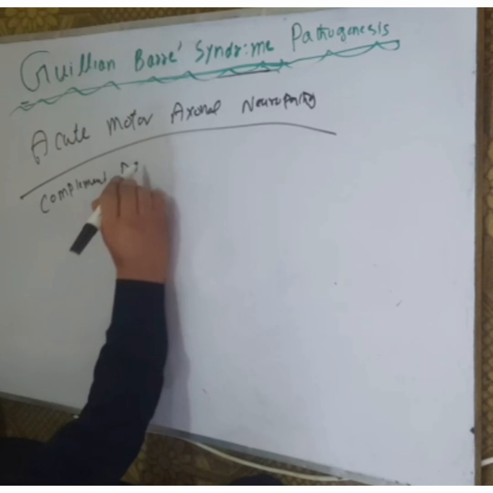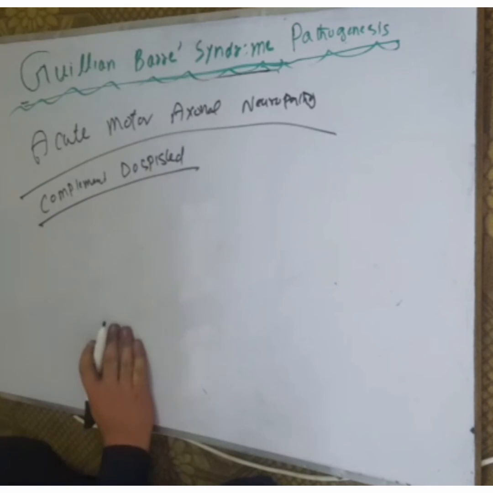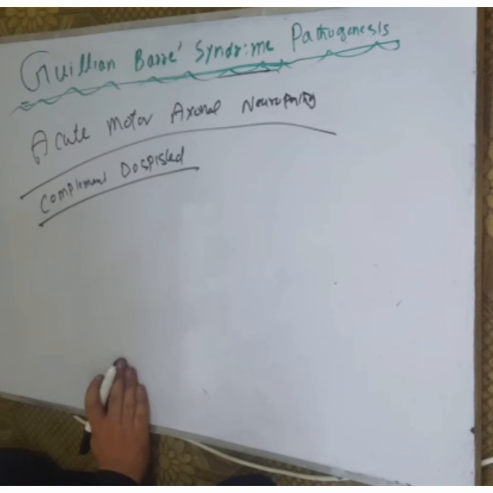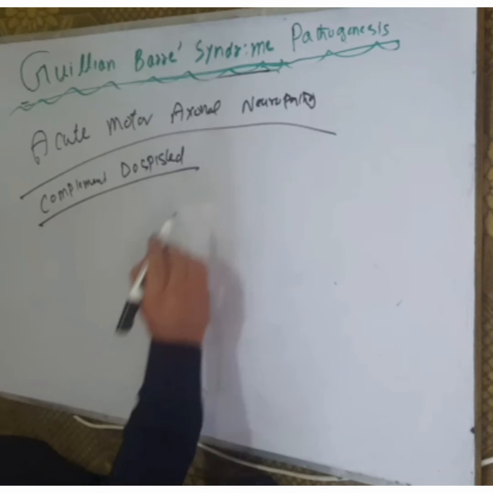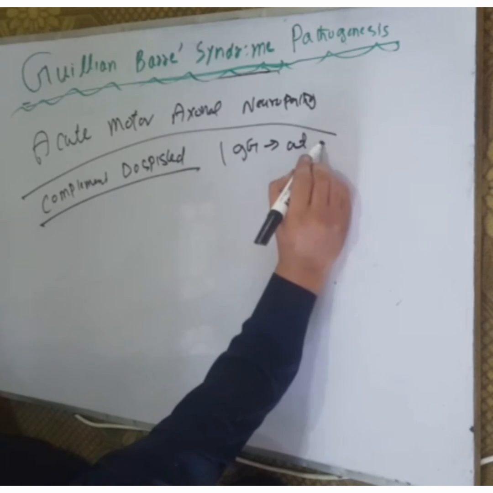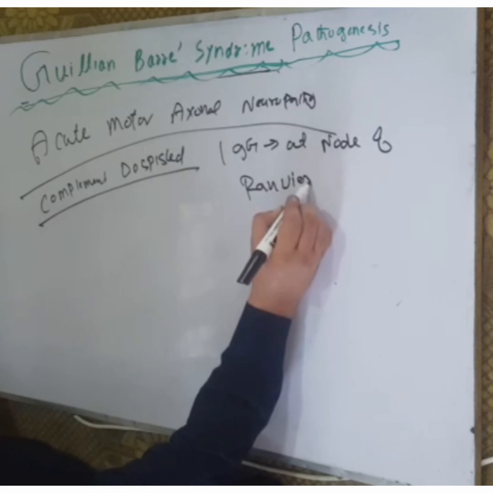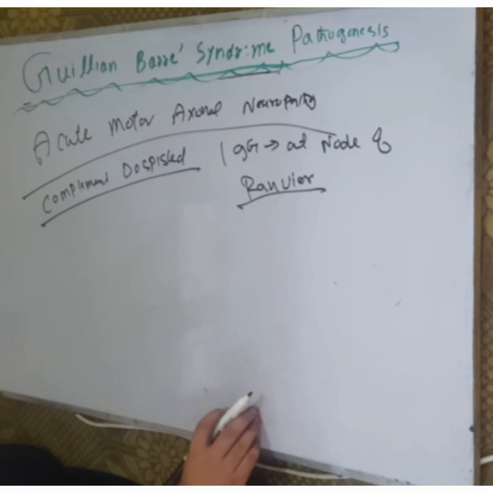The deposition of the different complement systems occurs in acute motor axonal neuropathy. And IgG is deposited at the node of Ranvier.